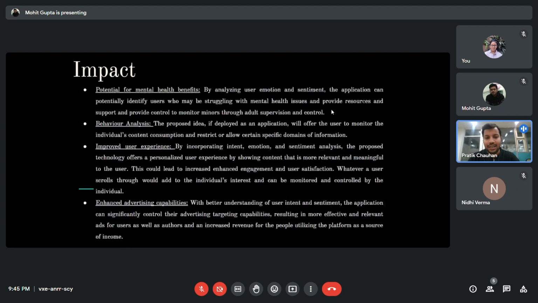Improved user experience: by incorporating intent, emotion, and sentiment analysis, the proposed technology offers a personalized user experience by showing content that is more relevant and meaningful to the user. This could lead to enhanced engagement and user satisfaction at the same time. Whatever users scroll through would add to the individual's interest and can be monitored and controlled by the individual. Coming to enhanced advertising capabilities: with a better understanding of user intent and sentiment, the application can significantly improve advertising targeting capabilities, resulting in more effective and relevant ads for users as well as authors, and increased revenue for the people utilizing the platform as a source of income.